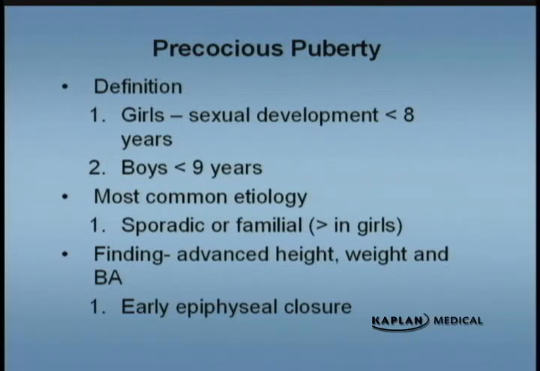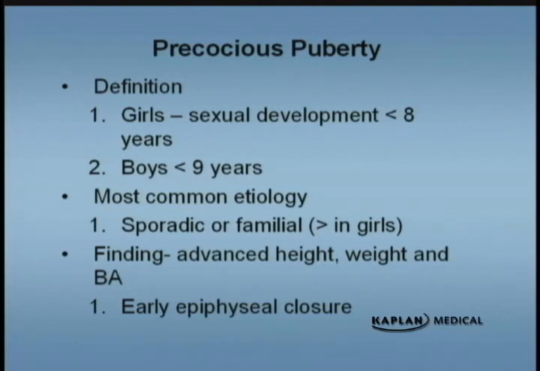Precocious puberty can occur in males or in females, and in girls it's considered sexual development younger than 8 years of age. In boys it's considered sexual development less than 9 years of age. The most common cause of precocious puberty is familial, so you need to get a good history. Maybe mom had precocious puberty, it runs in the family. That's probably what's happening with this girl too. Sometimes you'll find an advanced height, weight, and bone age with precocious puberty. So again, wrist films to look for the bone age, and a bone age greater than the chronologic age is helpful for precocious puberty.